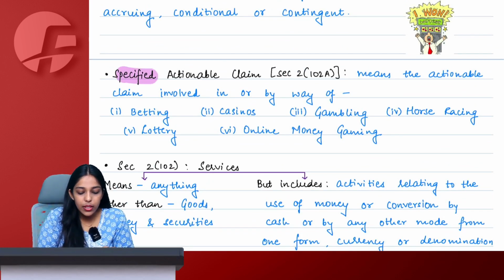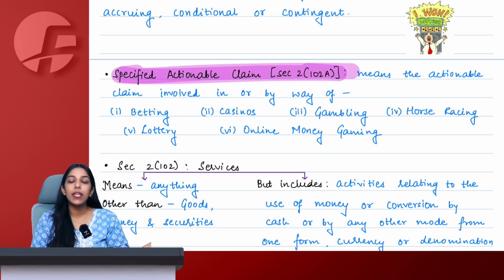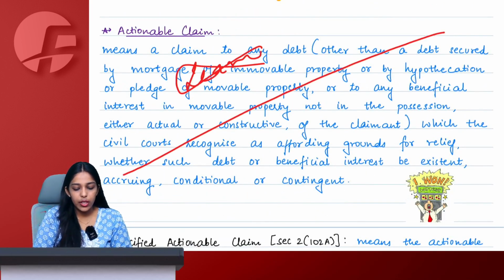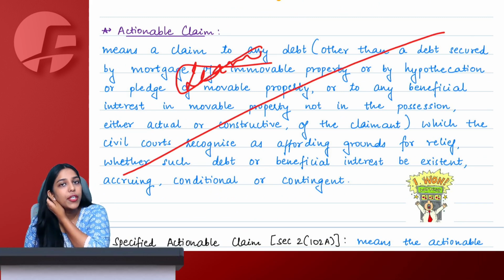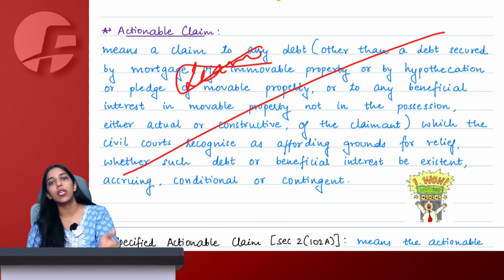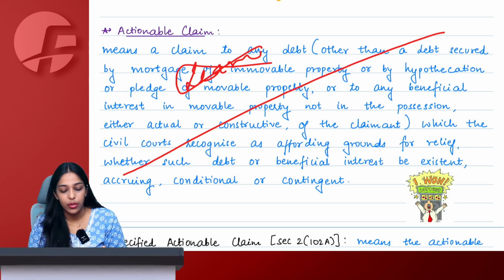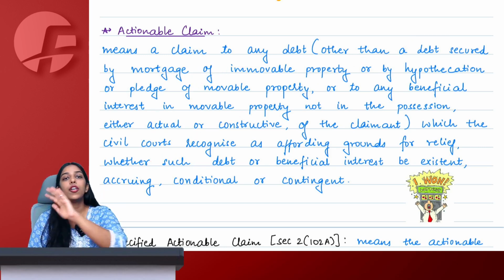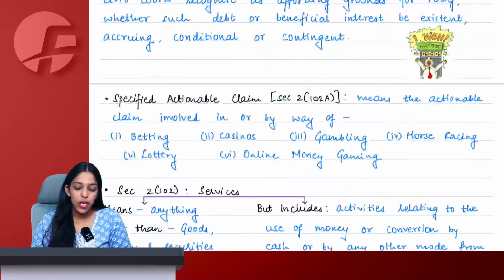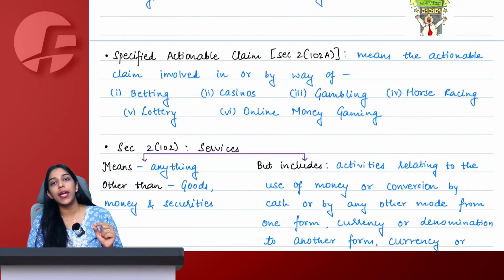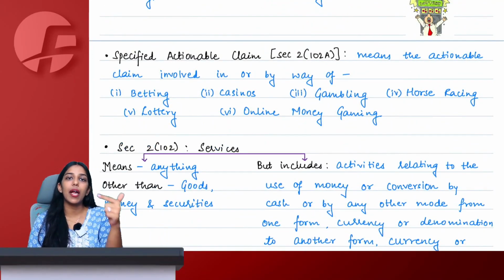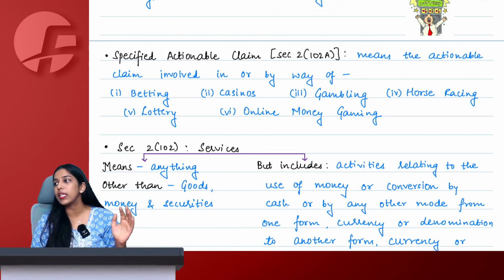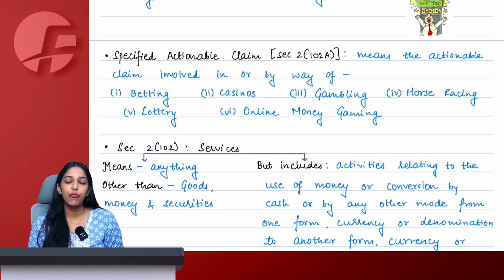Now, there are certain kinds of specified actionable claims. The definition of actionable claim, no need to learn. Every single thing that you are required to learn or remember, I will make you learn and remember in the class itself. If I am simply explaining and moving further, it means you are not required to learn it. So rest assured. Whatever is required to be remembered, I will give time and make you remember in the class. The definition of actionable claims is not at all important. Therefore, we are just understanding and moving forward.